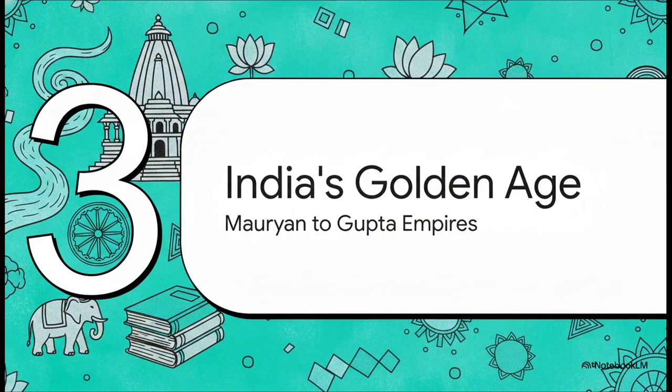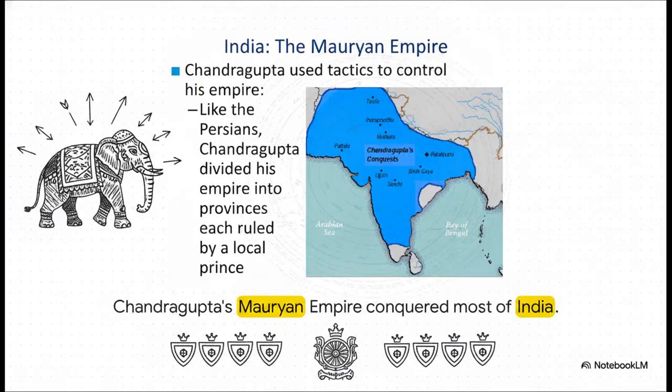Section 3. India's Golden Age. While Persia built physical roads, our next titan built a totally different kind of powerful philosophical foundation. Much like the Persians, the Indians realized early on that scale required structure. Starting in 321 BC, Chandragupta Maurya conquered most of the Indian subcontinent. And just like Darius, he used highly specific tactics to control his territory, dividing it all up into provinces that were ruled by local princes.